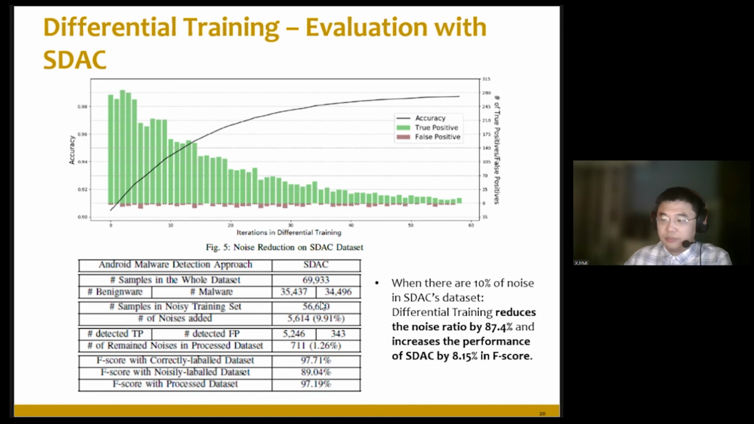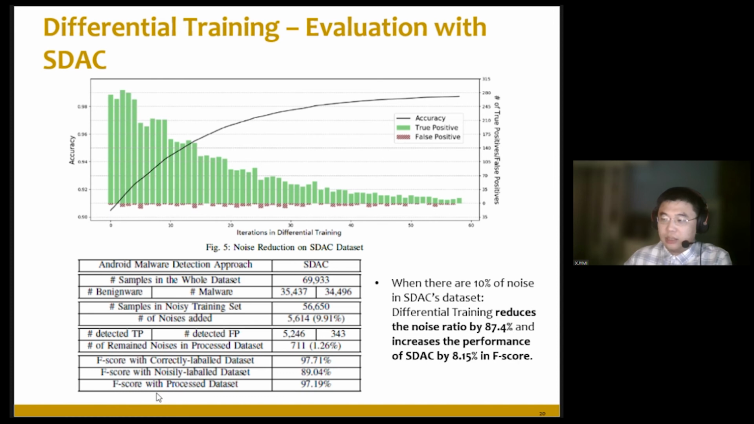And the table shows the detection result of differential training on Stack. We can see that in the beginning there are 10% of noises, and after that we detect more than 5,000 true positive noises, and we have only 300 correct labels that are wrongly detected as noises. And after all the processing, we can see that the noise ratio is reduced from about 10% to 1.26%, which means differential training can reduce the noise ratio by 80%.